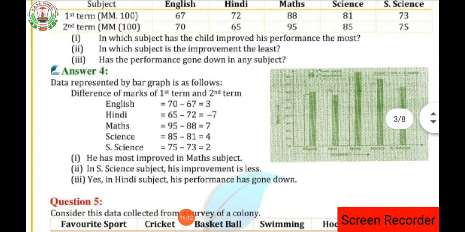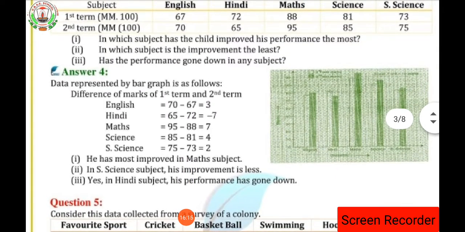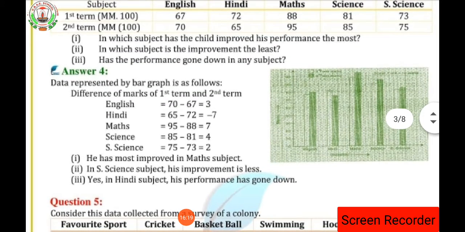First, it is asked in which subject has the child improved his performance the most? So in which subject has he improved? In the first term English 67 and second term 70, Hindi 72, second term 65. Maths, first term he got 88 and the second term 95. Then Science 81 and in the second term 85. Social 73 in the first term and 75 in the second term.